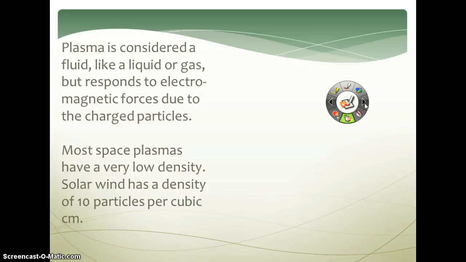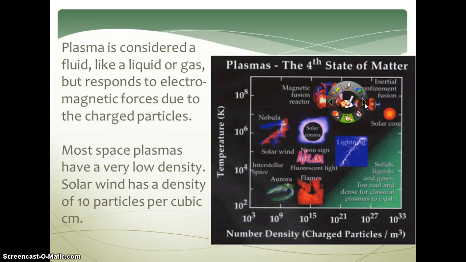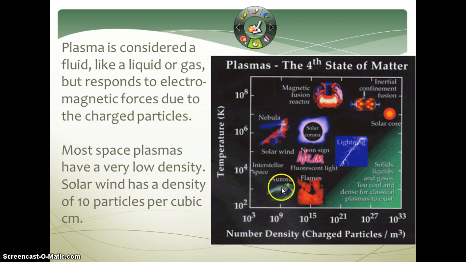Most space plasmas have a very low density, so a solar wind is going to have a density of about 10 particles per cubic centimeter, which is very low density. So here's a graph of some plasmas and where they're going to fall on the density scale. So the auroras would be like the northern lights that you see.